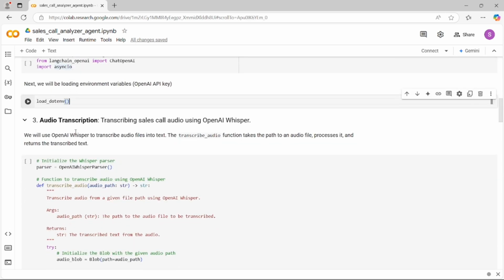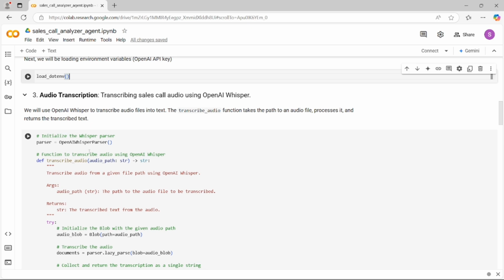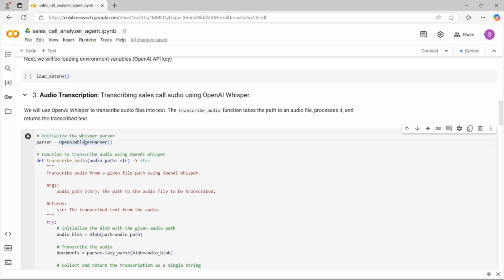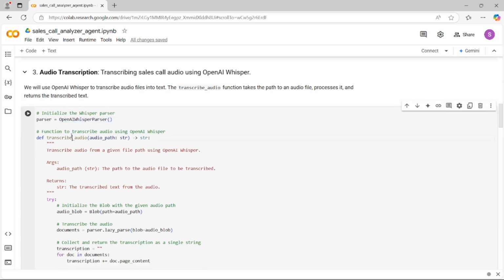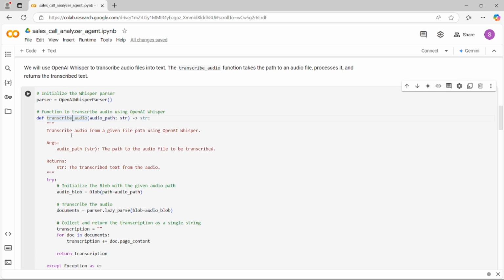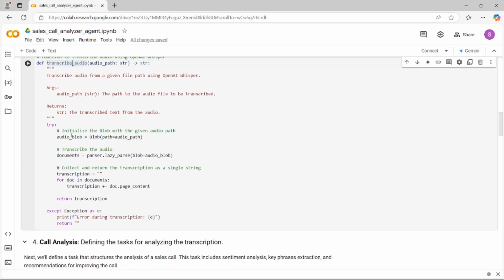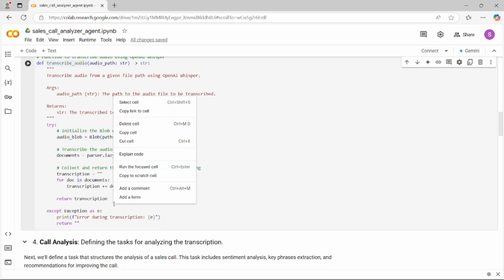Now we are loading our environment variables, and here we are initializing our parser, and this function will load our audio and return the transcription of the audio.